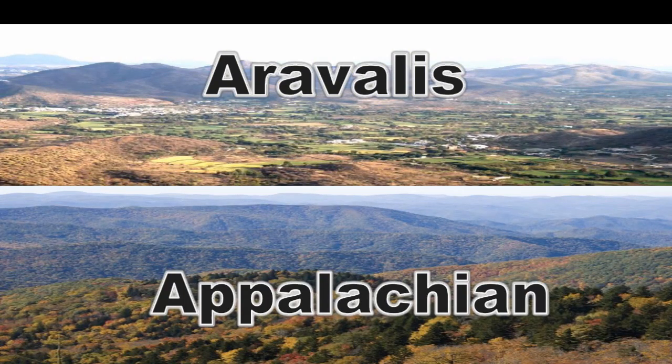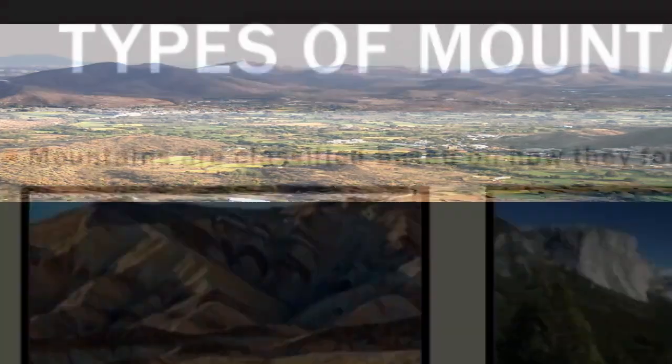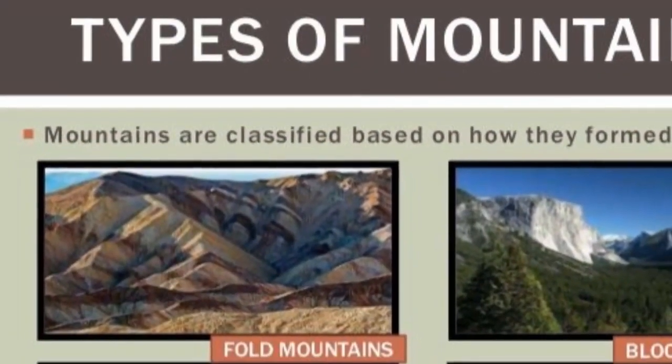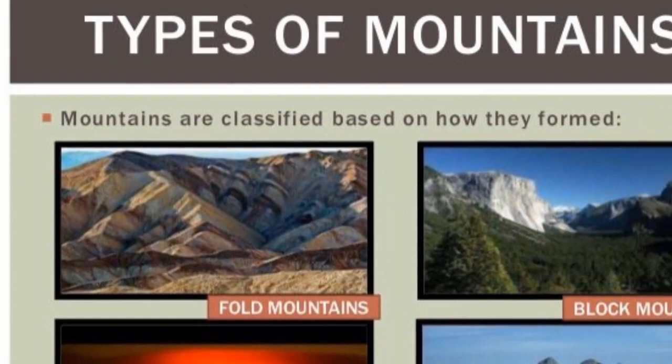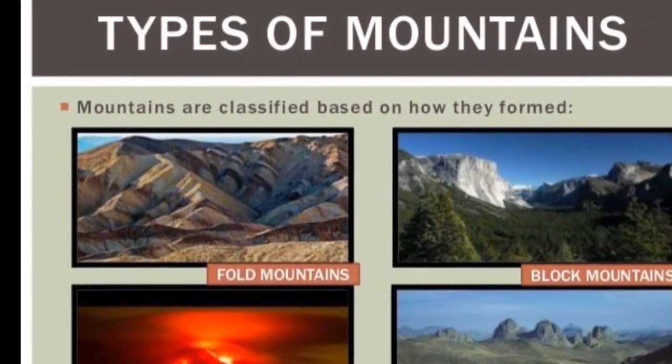This mountain system shows evidence of enormous forces. Why and how are mountains developed? The answer is that they have been developed by forces which have folded, faulted and generally deformed large sections of the Earth's crust. Now there are types of mountains that we are going to study. The first is the fold mountain.